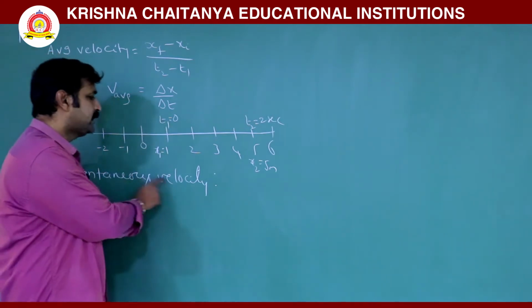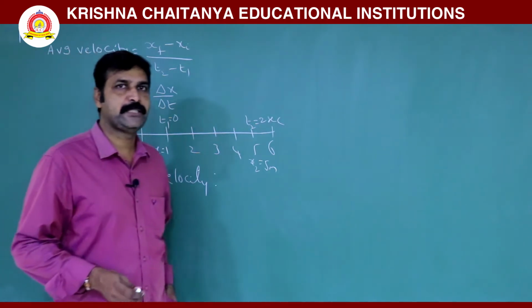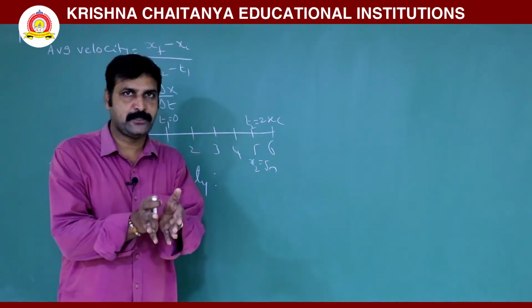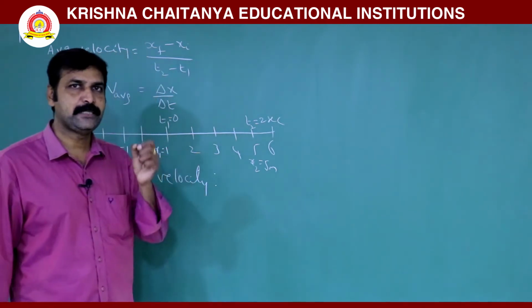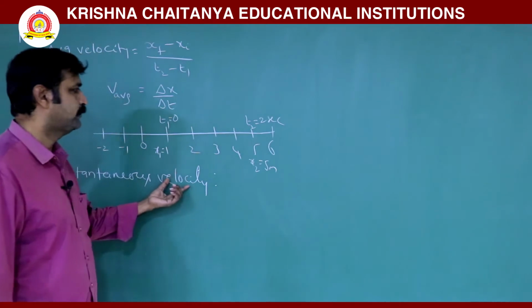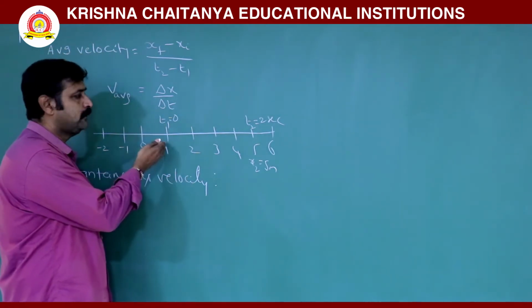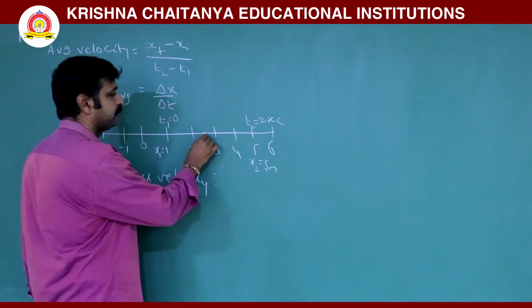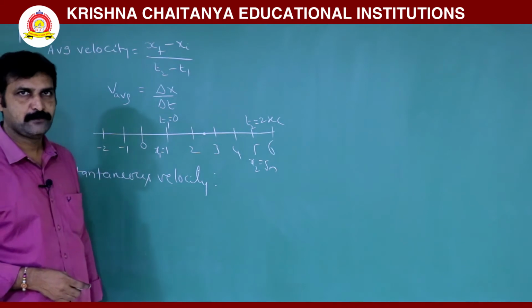But instantaneous velocity, what is instantaneous velocity? At that particular instant, the velocity of the body. While the body is traveling, it is in motion, then at any particular instant, what is its velocity?